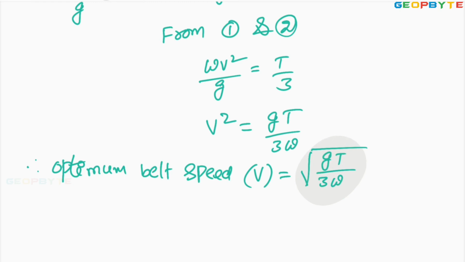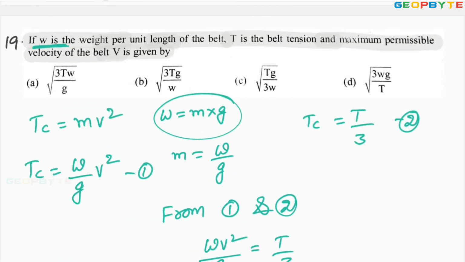Anyhow, root GT by 3W, that is the answer. Look at the options. Look at option C, root TG by 3W. Therefore, option C is absolutely correct. I hope you got my point. Let us look at another problem. Look at the 20th problem.